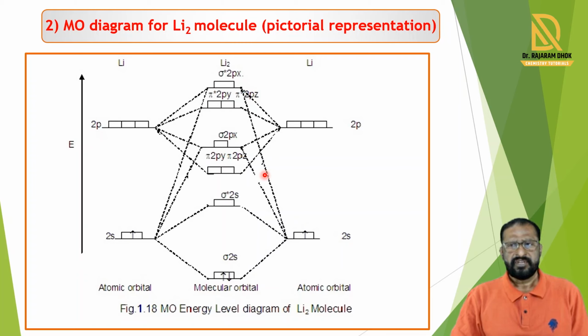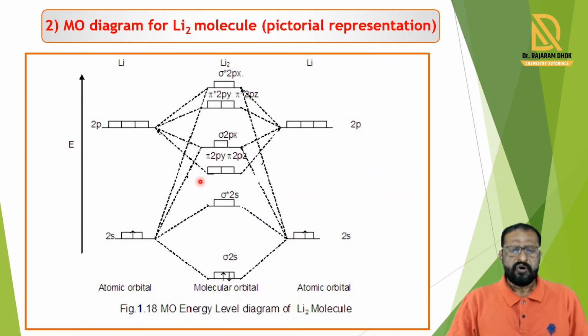There we have seen for lithium that the interaction between the first atom's s orbital and the second atom's p orbitals is possible. When these interactions are possible, the first atom's s orbital and the second atom's px orbital combine. So we see how this forms. You see here the 2s orbital of the first lithium atom and the second atom's px orbital combine and form sigma 2px.